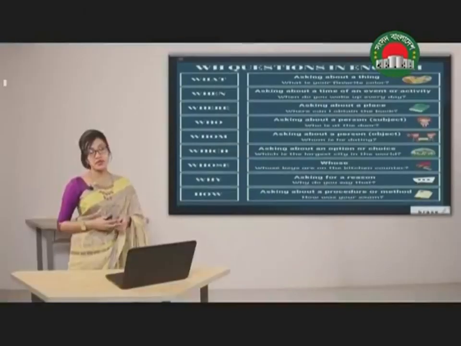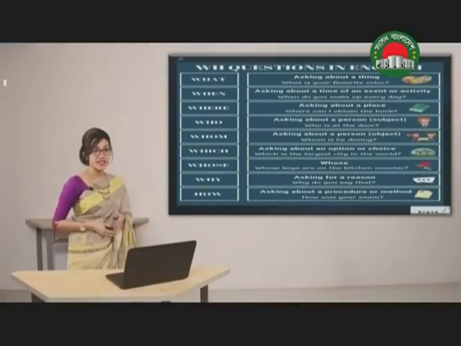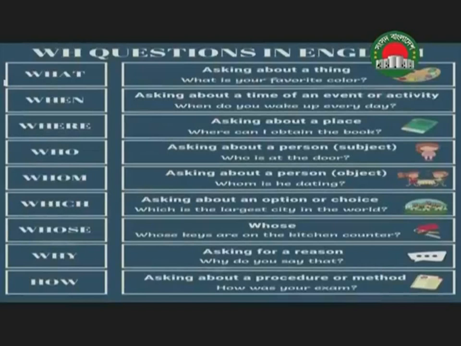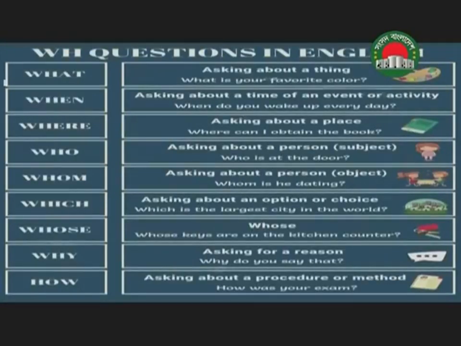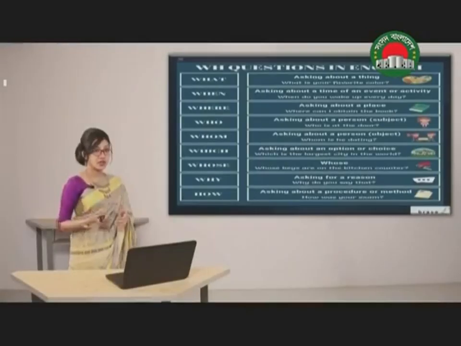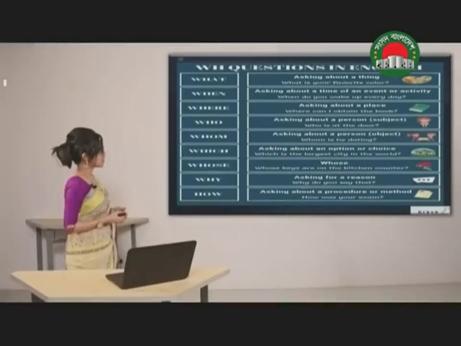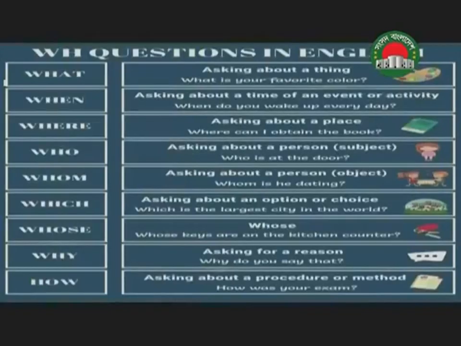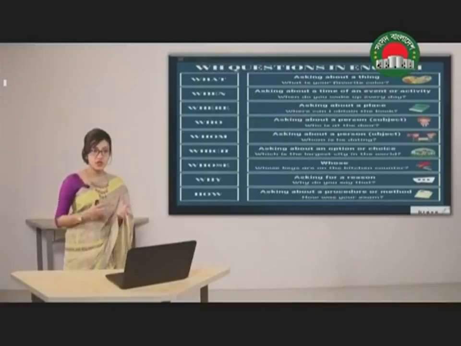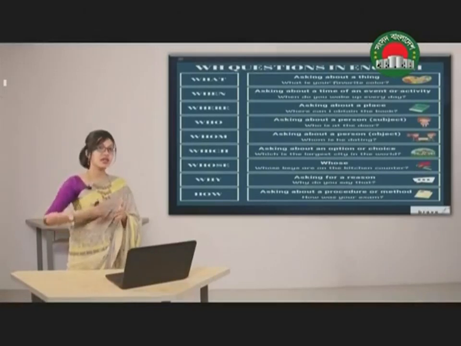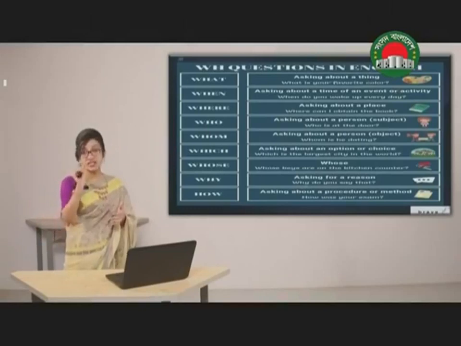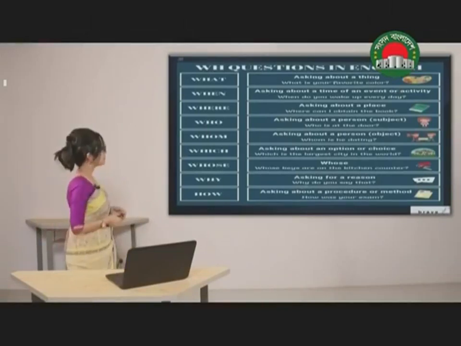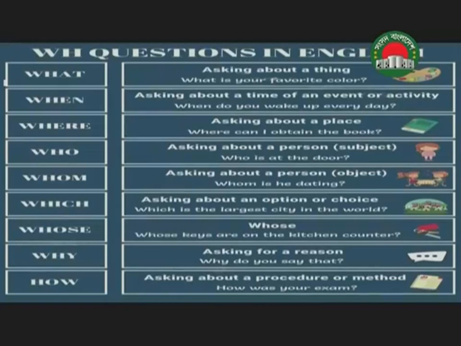Now there are some examples of WH questions. As you can see, I have posed many questions using different WH forms. For example, with what, I have asked the question, what is your favorite color? So what is generally used to ask a question about a thing. When? Asking about a time of an event or activity. So whenever I'm asking about when something is done or when the action has taken place, I can ask the question with when. For example, when do you wake up every day?